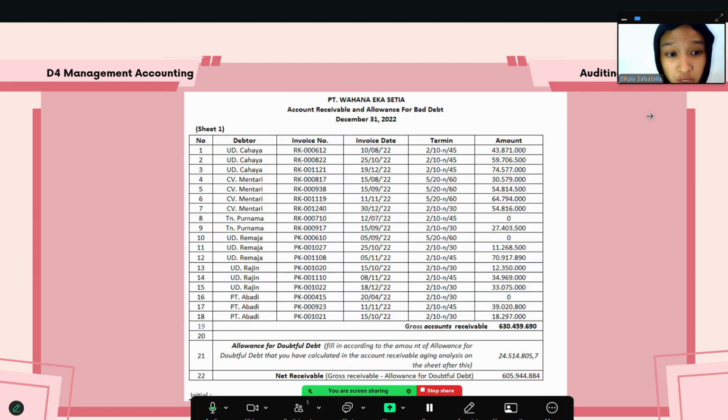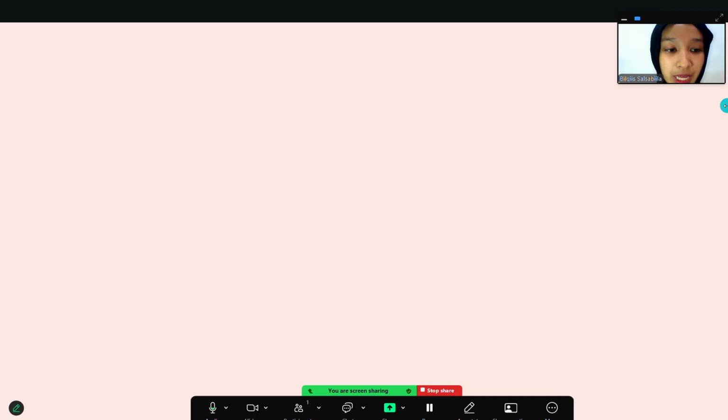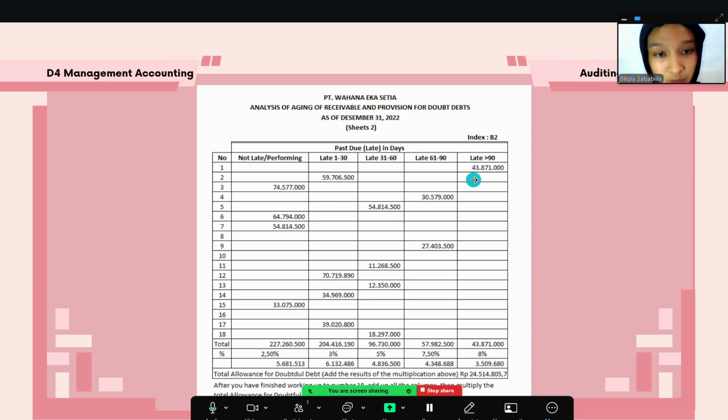On December 31, 2022, if this invoice has not been paid, the delay from 25 September 2022 to December 31, 2022 is 3 months plus 4 days. Therefore, the number 1 is placed in the column for late more than 90 days, because it's more than 90 days, and so on.